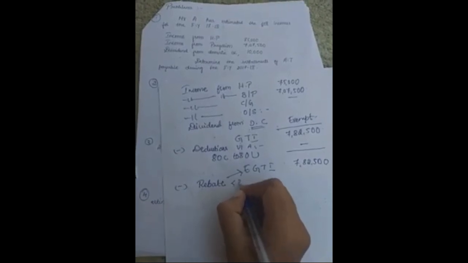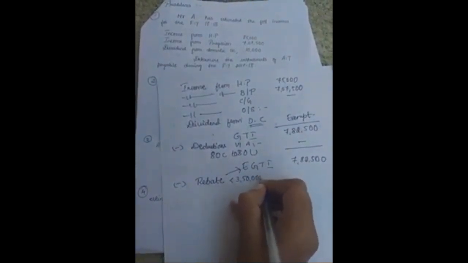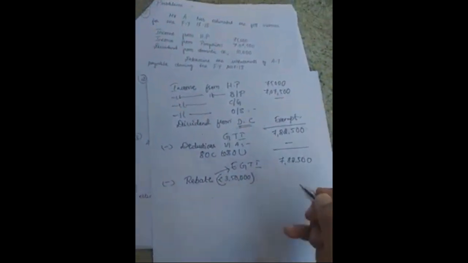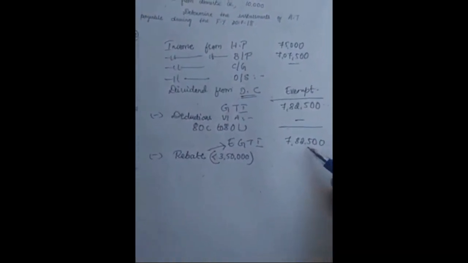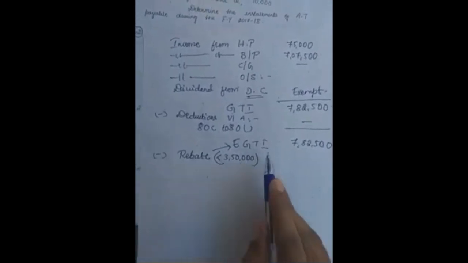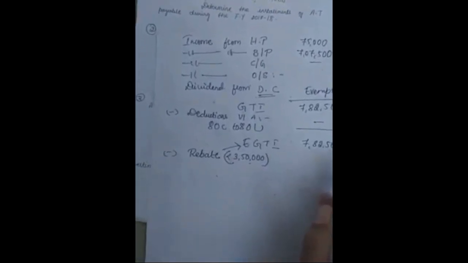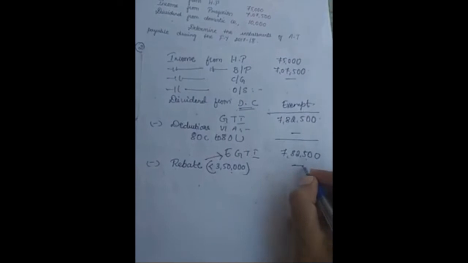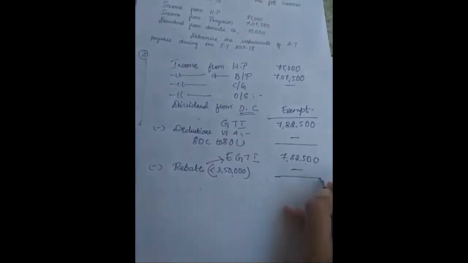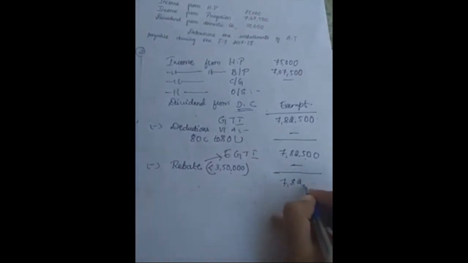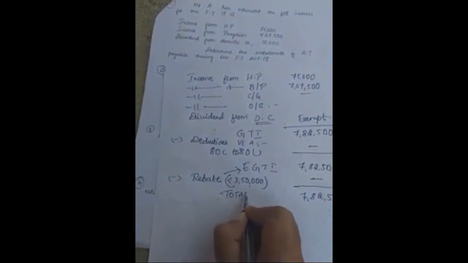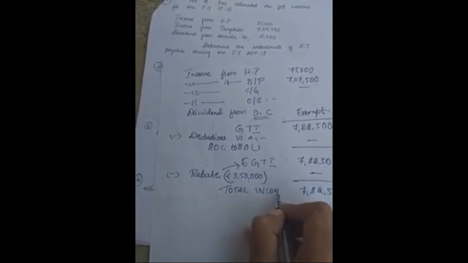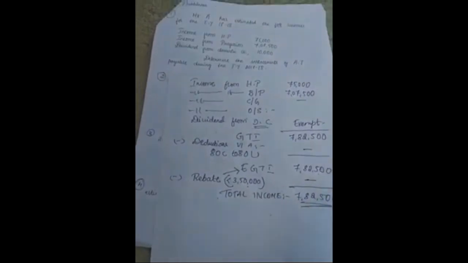Only if this estimated gross total income is less than 3,50,000 do we have to give the rebate. So see here, the rebate is not applicable because the amount exceeds rupees 3,50,000, right? And hence no concessions or discount is available for this assessee. So 7,82,500, this will be the total income of the assessee.